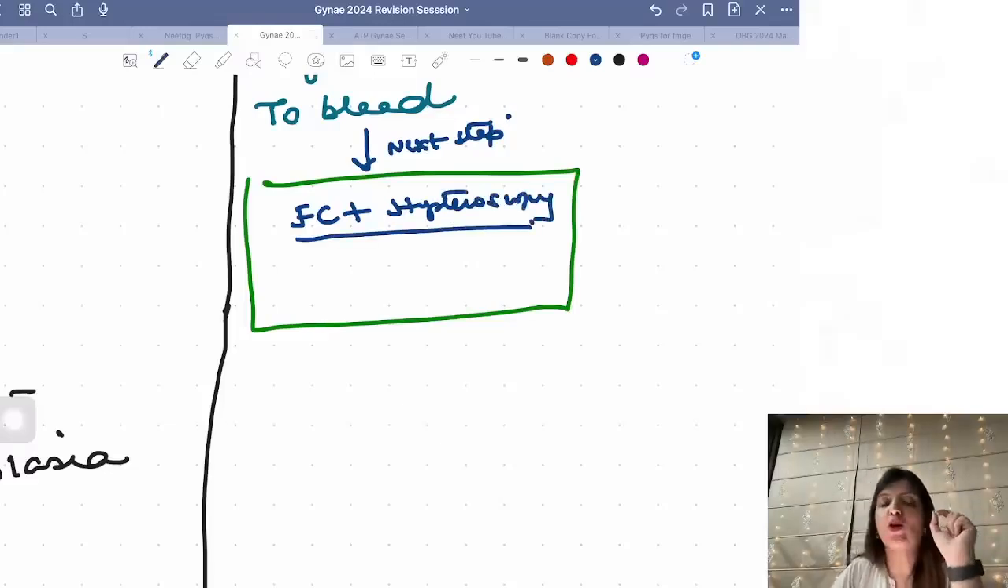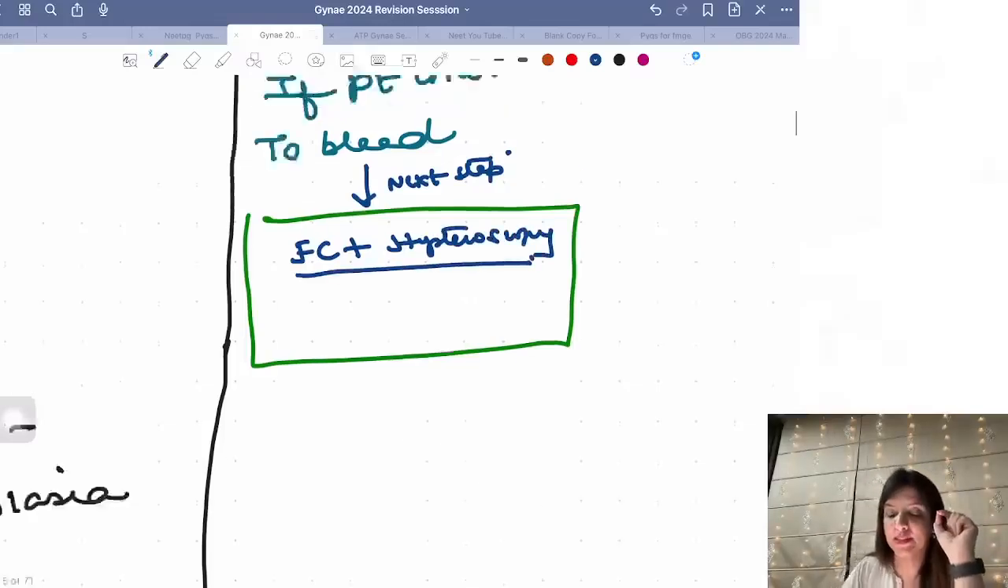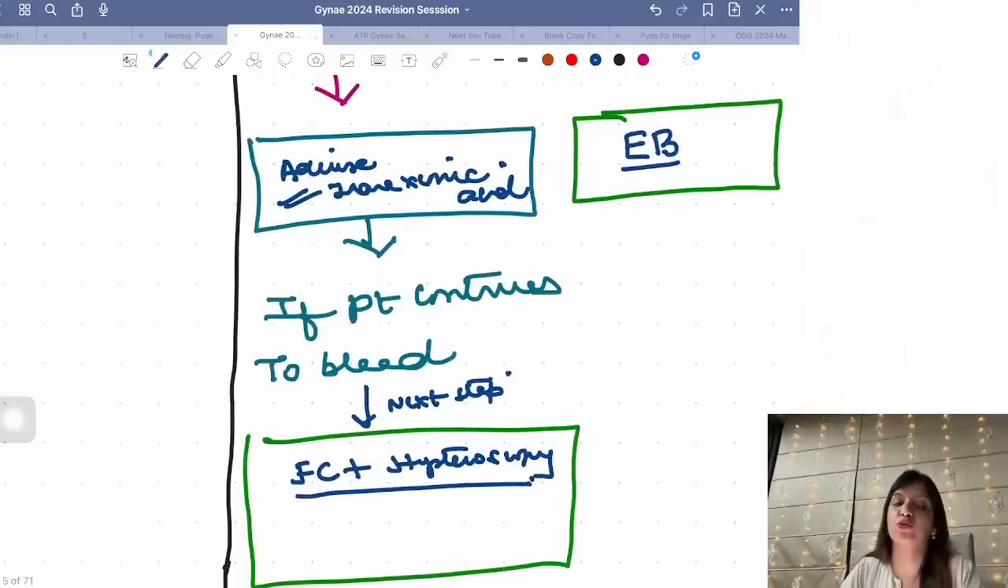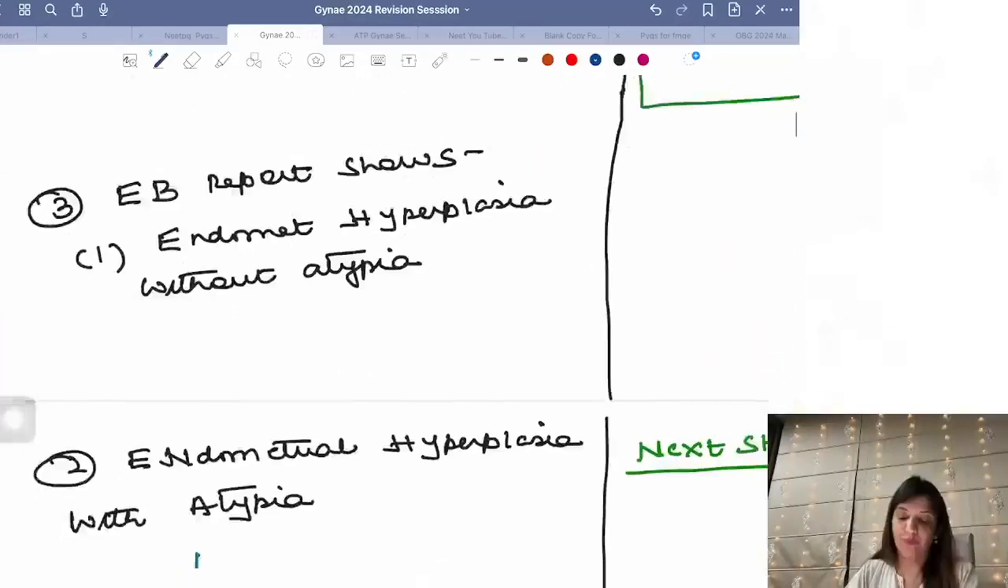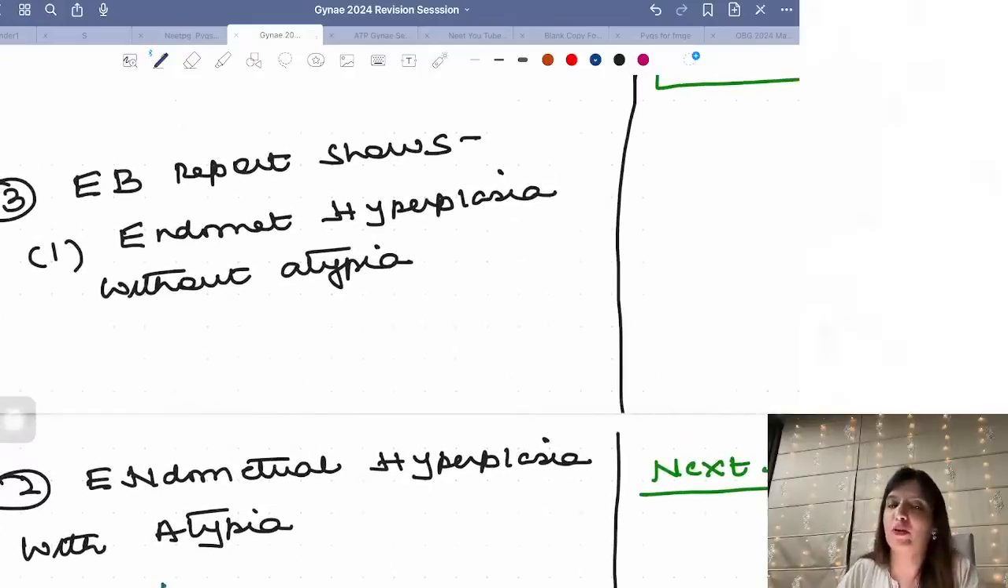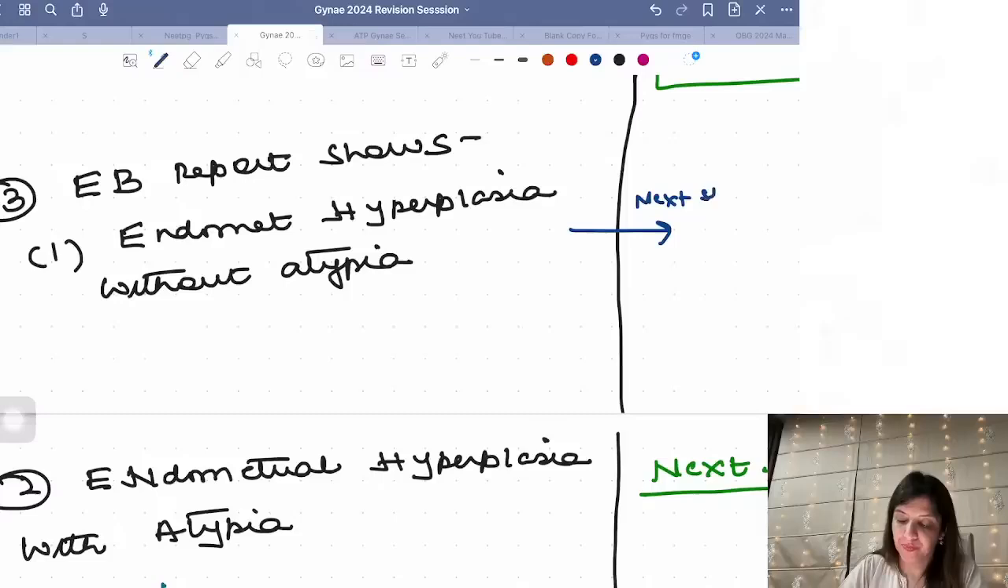So whenever your patient continues to bleed in this case, please do not say I'm going to do endometrial biopsy because thickness is less than 4 millimeters. You are going to do fractional curettage plus hysteroscopic directed biopsy, right? Now suppose I had done endometrial biopsy and the report is saying endometrial hyperplasia without atypia. Now what is the next step?